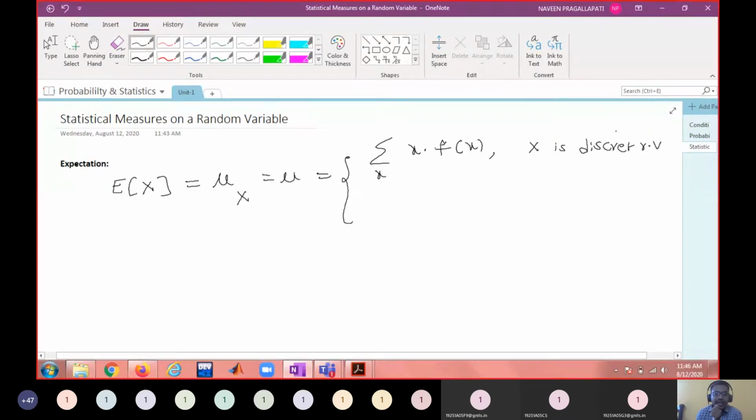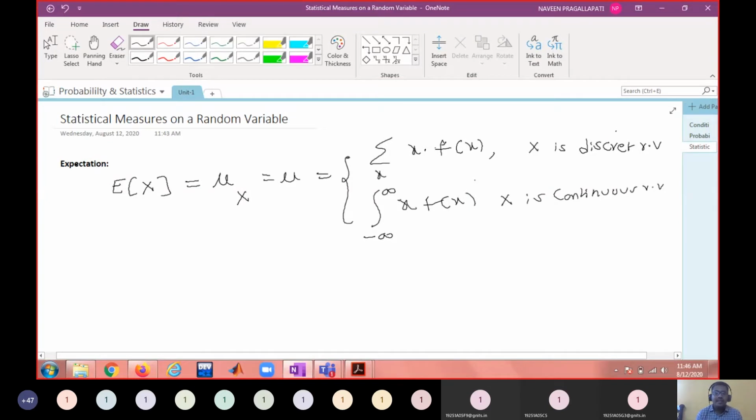Now in case of a continuous random variable, instead of sigma you are going to have integration from minus infinity to infinity of x into f of x, where x is a continuous random variable.